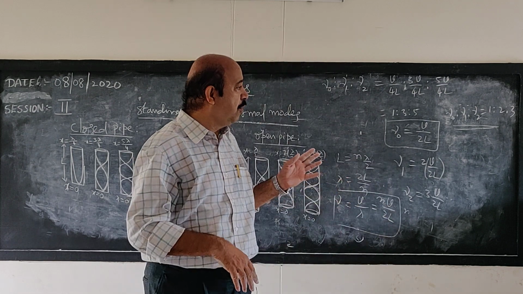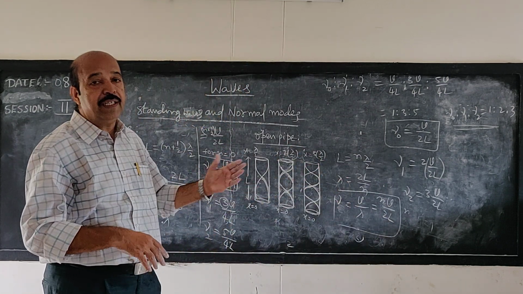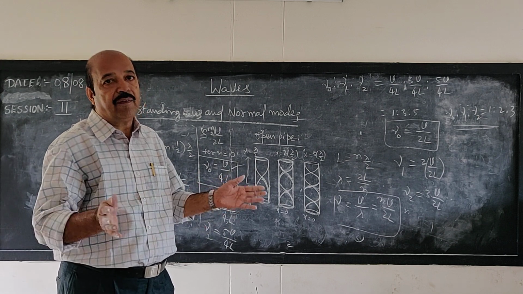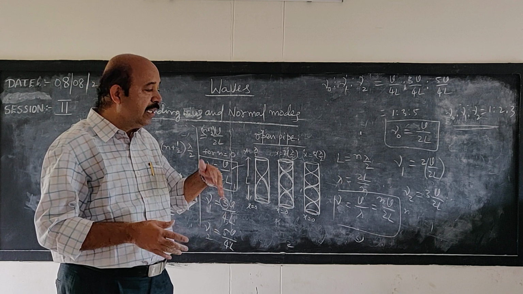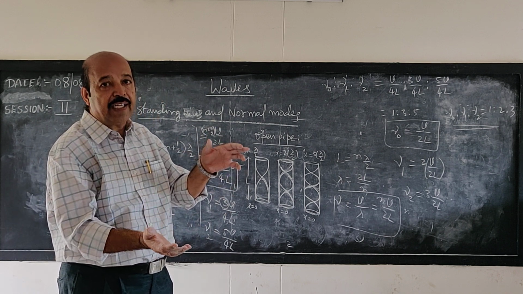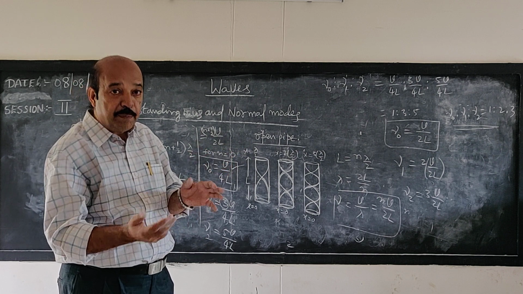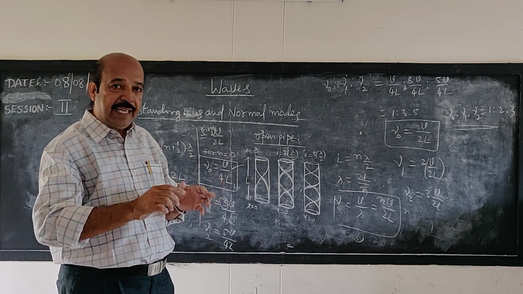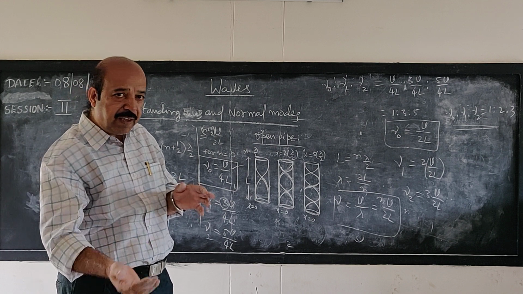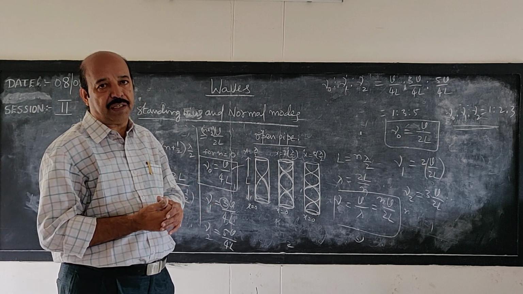Similarly, in the case of open pipes, at both ends you will be getting antinodes where the particles can vibrate with maximum amplitude. Here also the waves overlap. They get reflected at the open end because of pressure difference. Inside the pipe and outside the pipe there will be a pressure difference, so the waves undergo soft reflection.